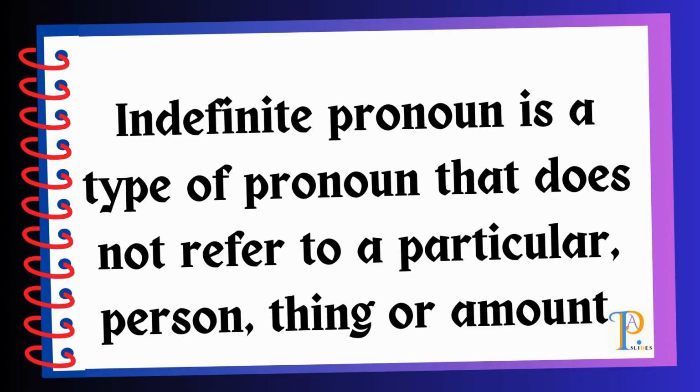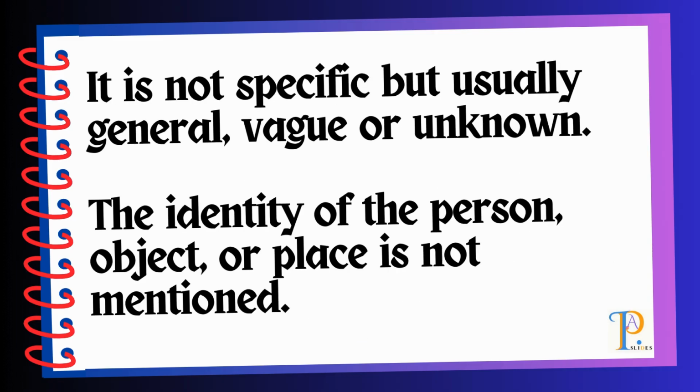This type of pronoun is not like the other types of pronouns that can refer to something that you can see. It doesn't help us to see exactly what it is talking about. It just says something in general, like it is not specific, but usually it uses terms that are general, vague, unknown. Like the real thing is not identified. So the identity of the person, object, or place is not mentioned. This is why it is called indefinite pronoun.